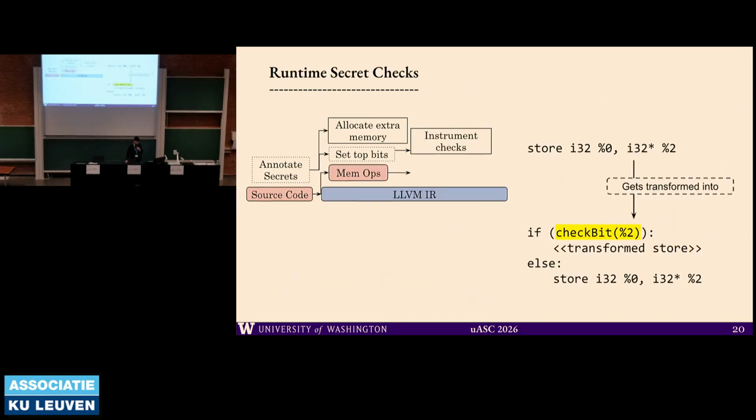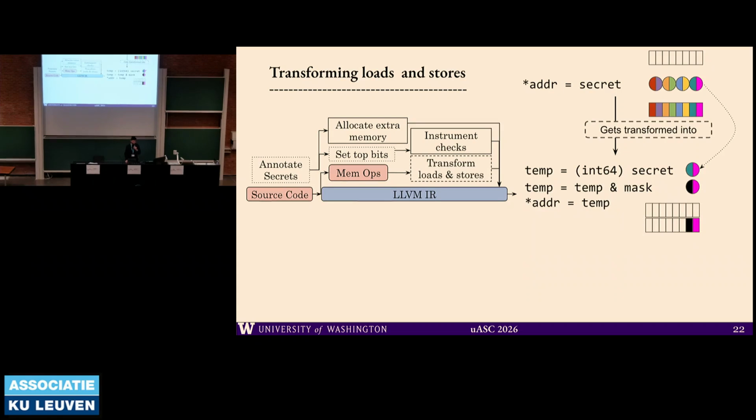For every store and load, we transform it with a guard where we check whether the secret bit is set. If it's set, we transform that store. We do a similar thing for loads: if the bit is set, we transform the load. These transformations inside LLVM IR are compiler passes which go through the secret, break it into chunks, mask the constant suffix, and store it back into memory.